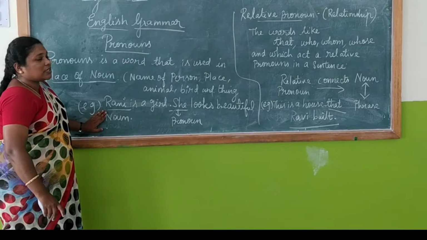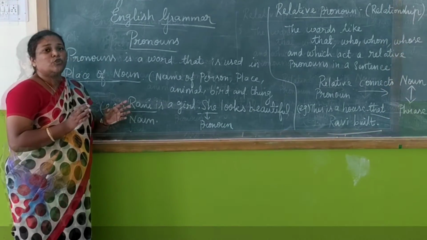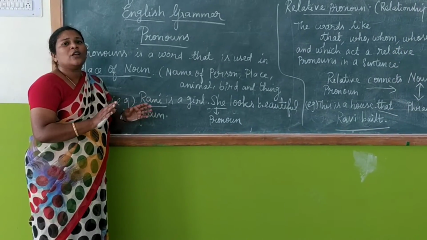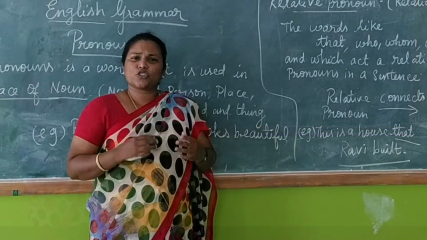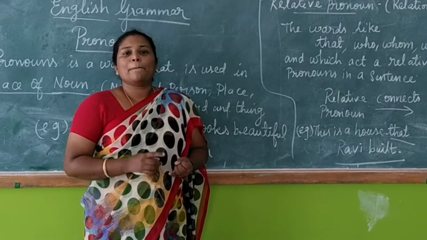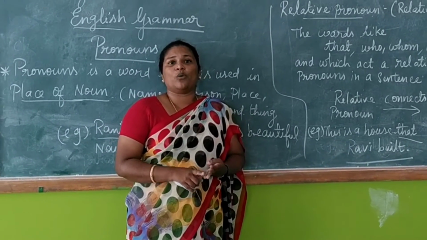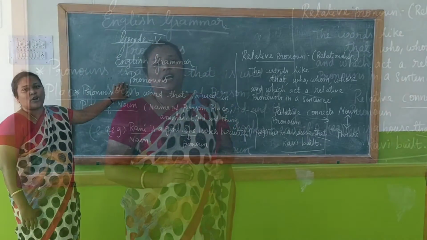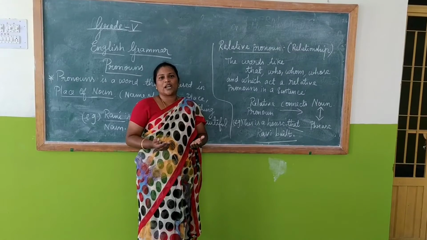So what is the pronoun in this sentence? She is the pronoun. Like that, whenever we use a noun in the second place, we explain the noun with a pronoun only, children. Be clear about this. Children, there are so many pronouns in English, like personal pronoun, reflexive pronoun, demonstrative pronoun, emphatic pronoun. So today we are going to see pronouns. Children, watch the video. We are going to work out so many examples in it.